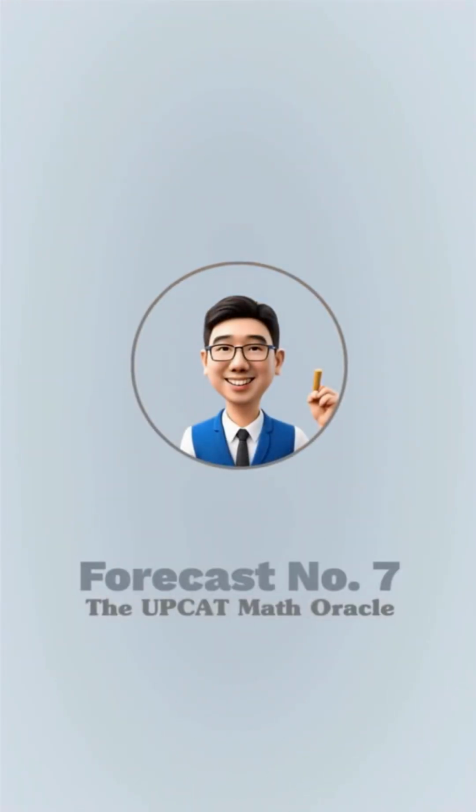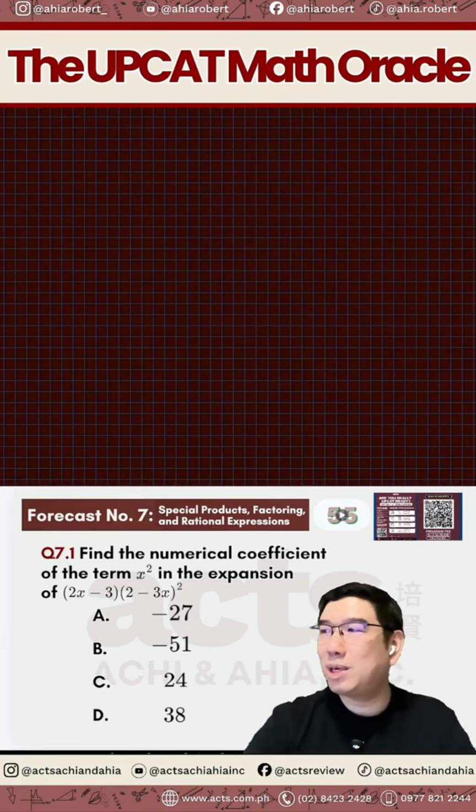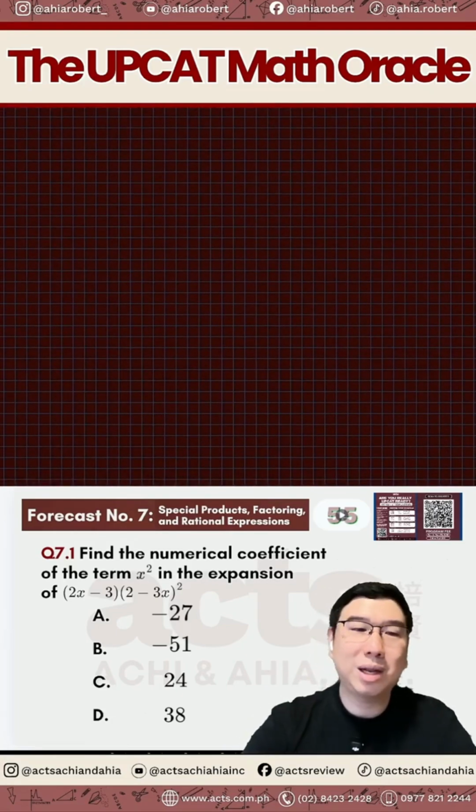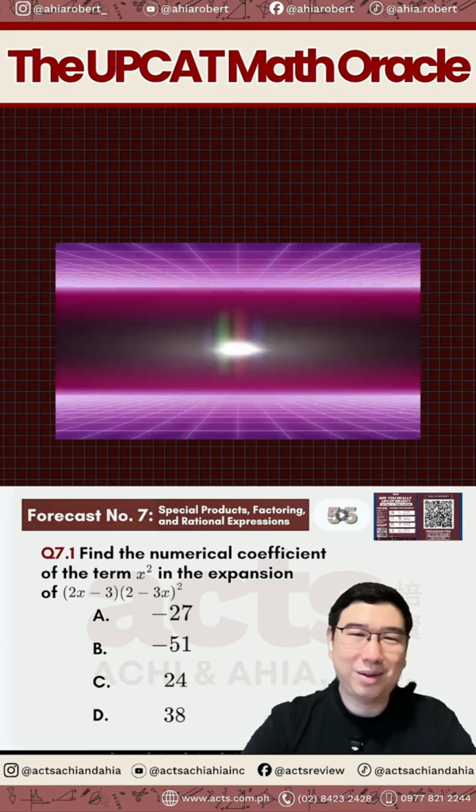Okay, so Forecast number 7. Okay, yun. Itong question number 7, this is now about special products, factoring, and rational expressions. Let's try 1 minute. Okay.